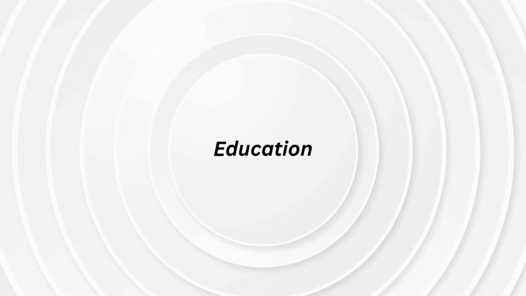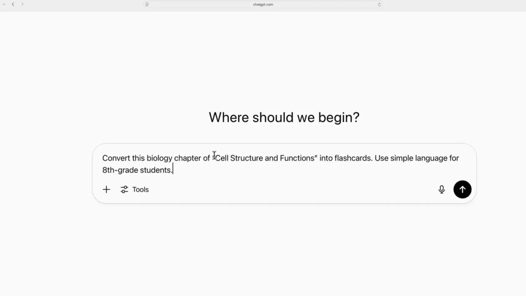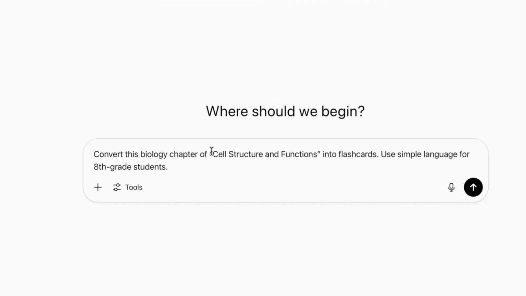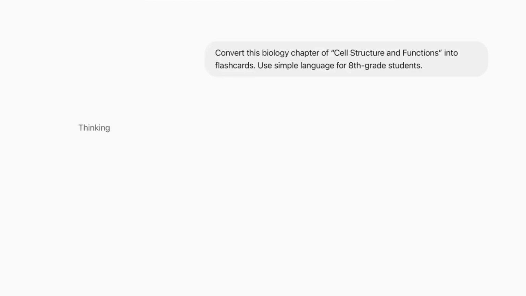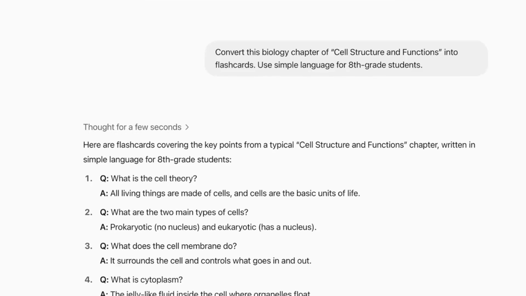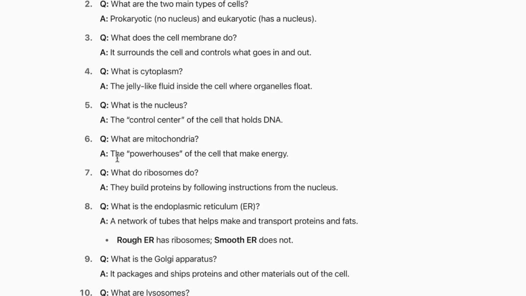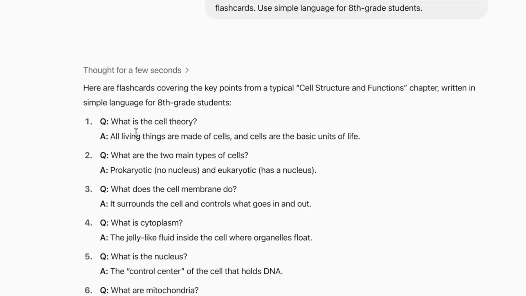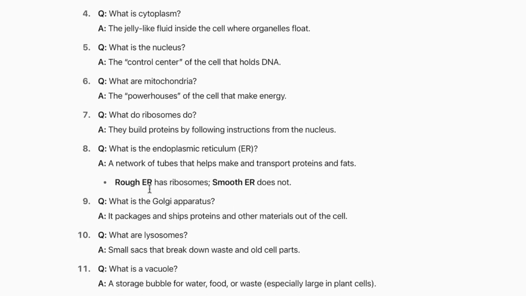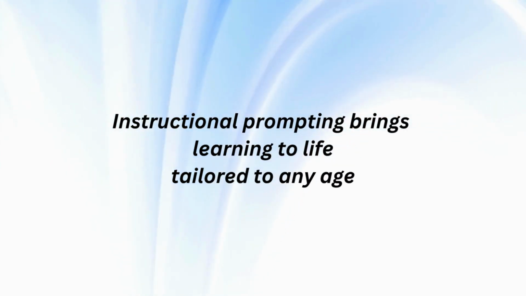In education, the prompt is: convert this biology chapter on cell structure and functions into flashcards. Use simple language for 8th grade students. This is the prompt which we have provided to the AI. And this is the output. These are the flashcards created by AI. It created up to 15 flashcards. Instructional prompting brings learning to life, tailored to any age.